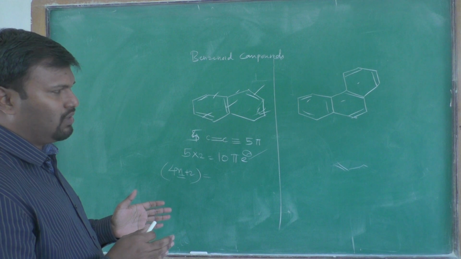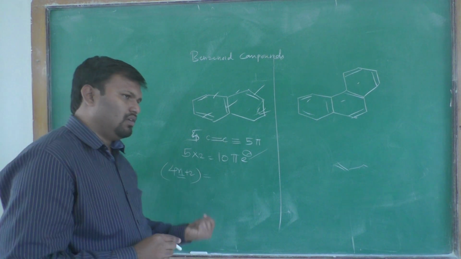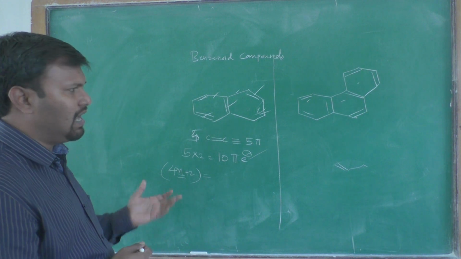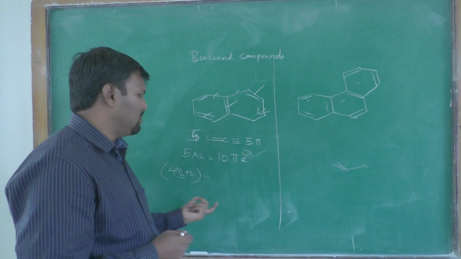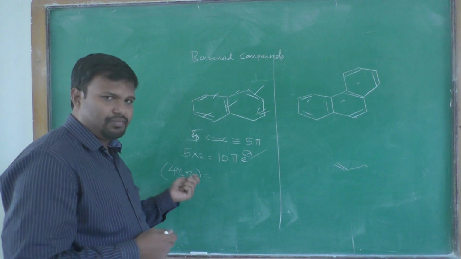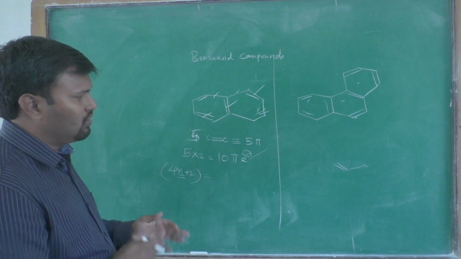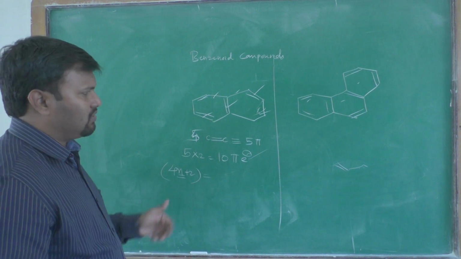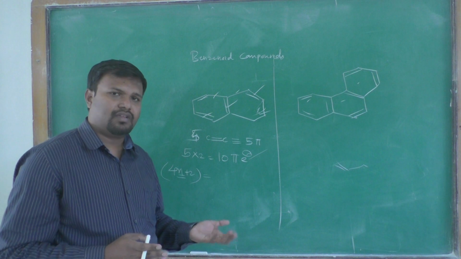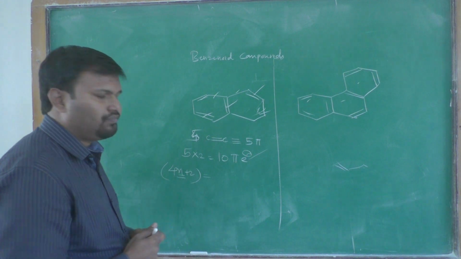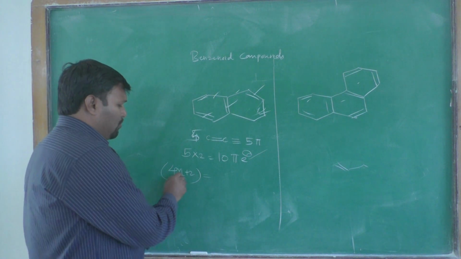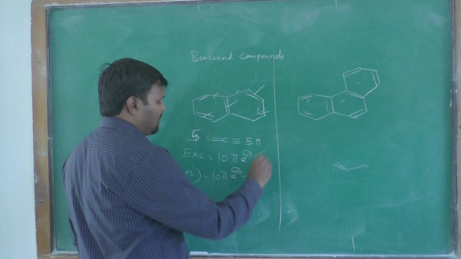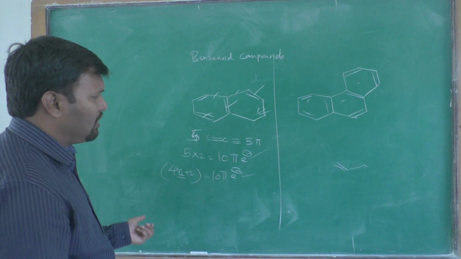By using these numbers, we can predict whether your compound is aromatic, non-aromatic or anti-aromatic. The condition according to the Huckel rule is that your compound should be planar, cyclic, and its carbons should have p orbitals. Therefore by putting the value 2, you obtain 10 pi electrons. It definitely satisfies the Huckel number, 10 pi electrons.